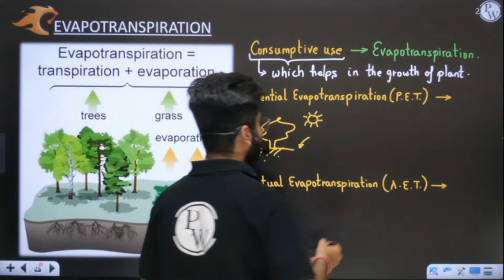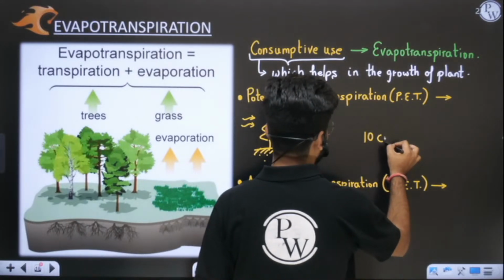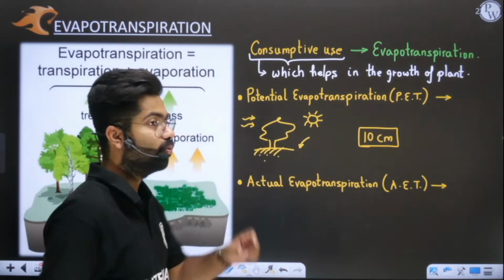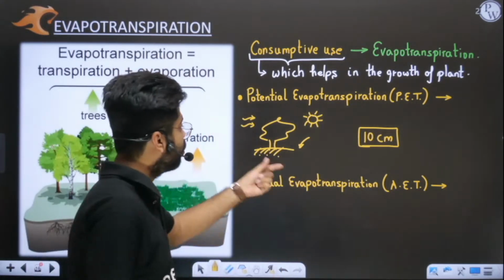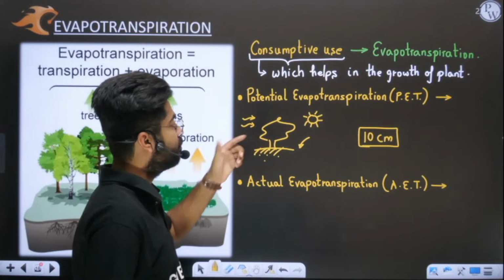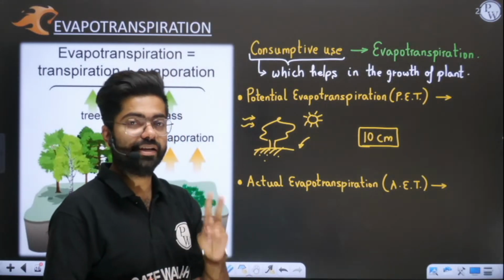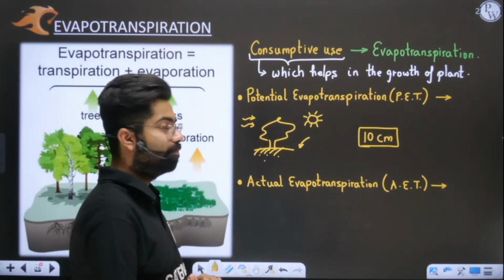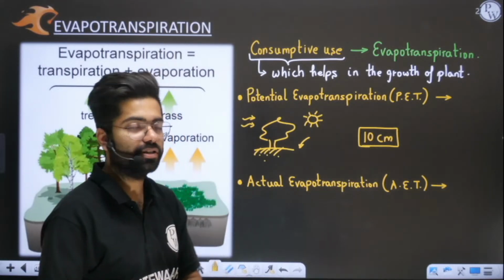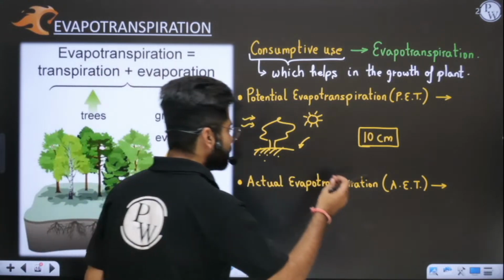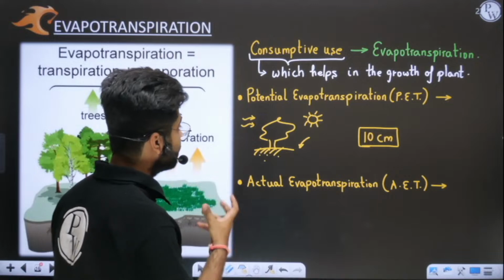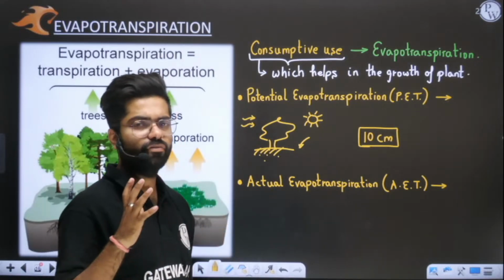Let us assume the value of potential evapotranspiration is 10 centimeters. This 10 centimeter depth of water will only be consumed when proper moisture and proper availability of water is there. That is the first point. The second point is that proper climatic conditions are there: the sun is shining brightly and the winds are blowing properly. And the plant is in full form in the daytime.